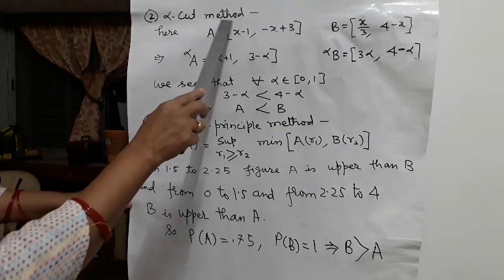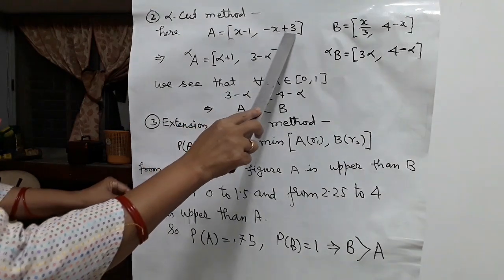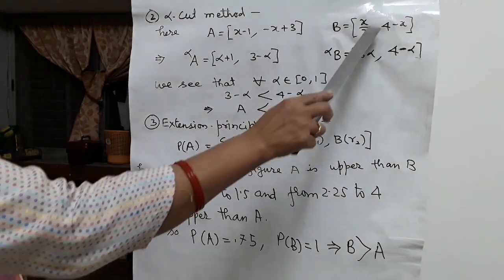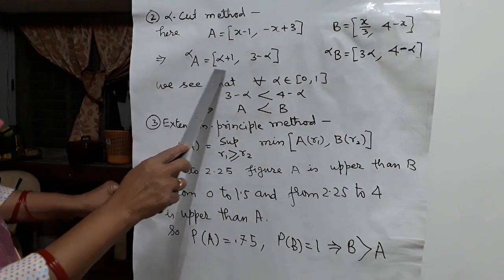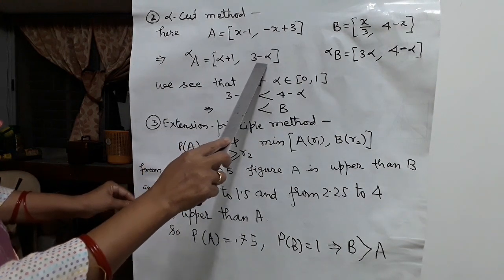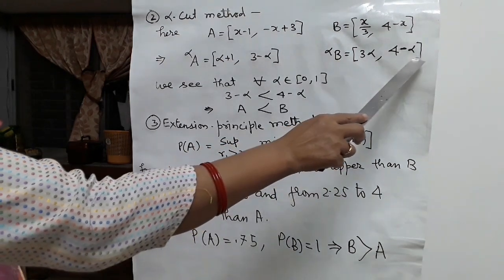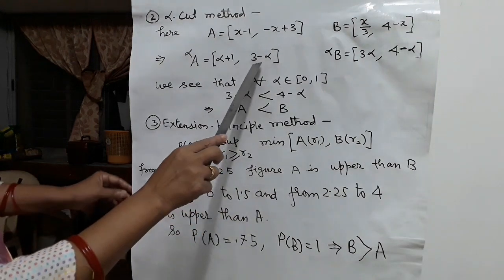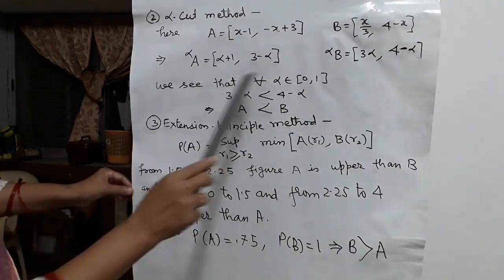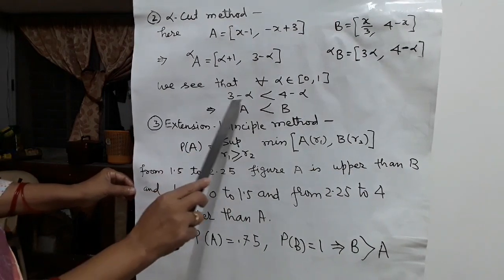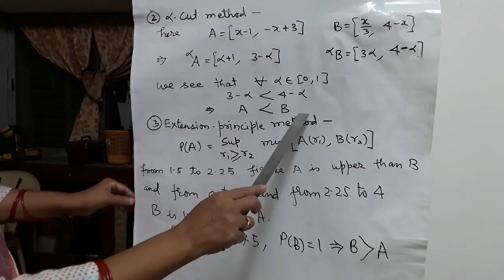The second method is the alpha cut method. Here A is x minus 1, minus x plus 3, and B is x by 3, 4 minus x. So the alpha cut set A is [alpha plus 1, 3 minus alpha], and alpha B is [3 alpha, 4 minus alpha]. This is A2 and this is B2. We see that A2 is less than B2, so A is less than B.